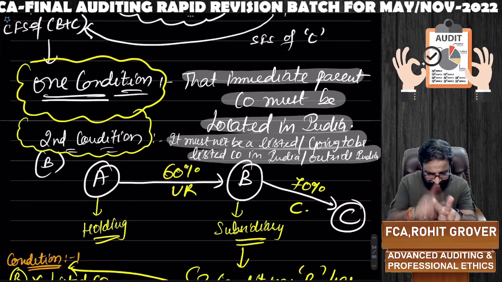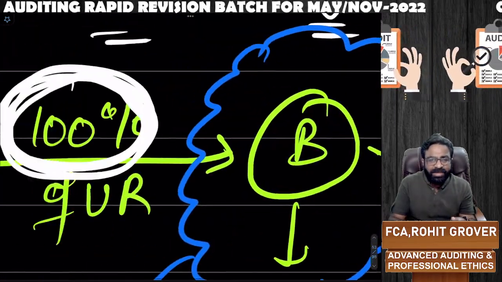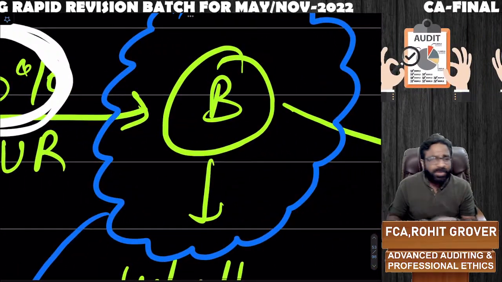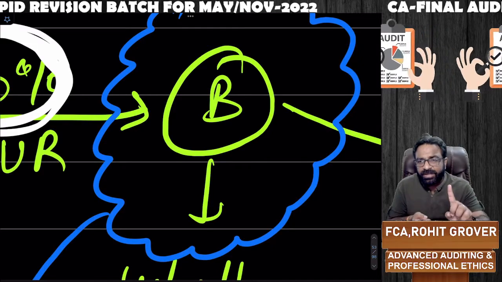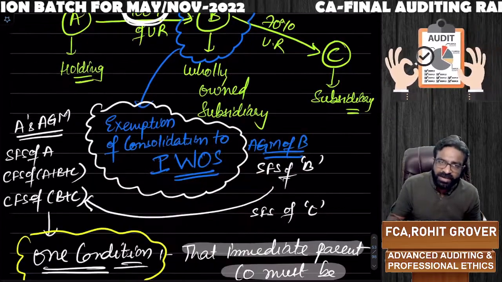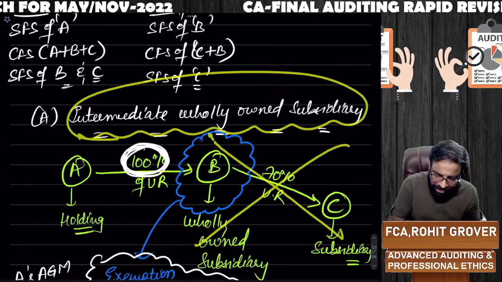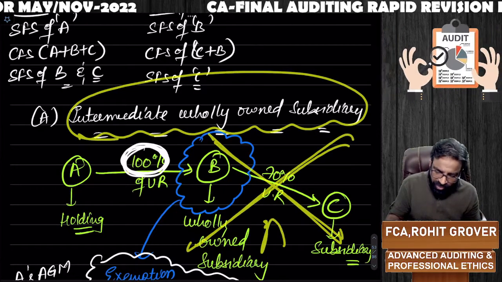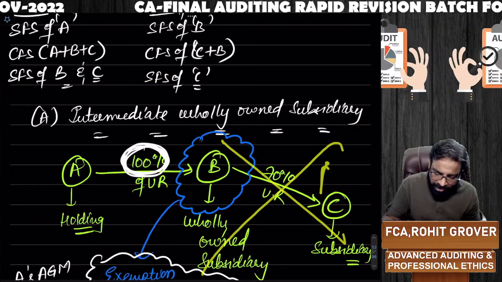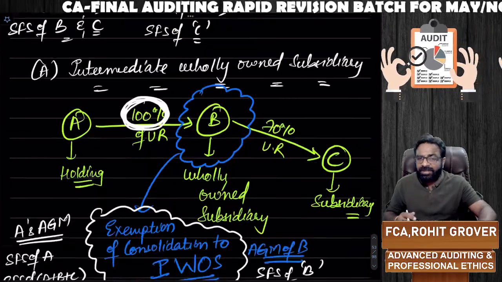So to get this exemption, if B wants this exemption, B's immediate parent company A must be located in India, and B should not be a listed company in India or outside India, or going to be listed in India or outside India. If these two conditions are satisfied, then as an intermediate wholly owned subsidiary, you will get the exemption. You need not do the consolidation of B plus C. So who will do that? Your immediate parent company will do that, but if that is located in India.